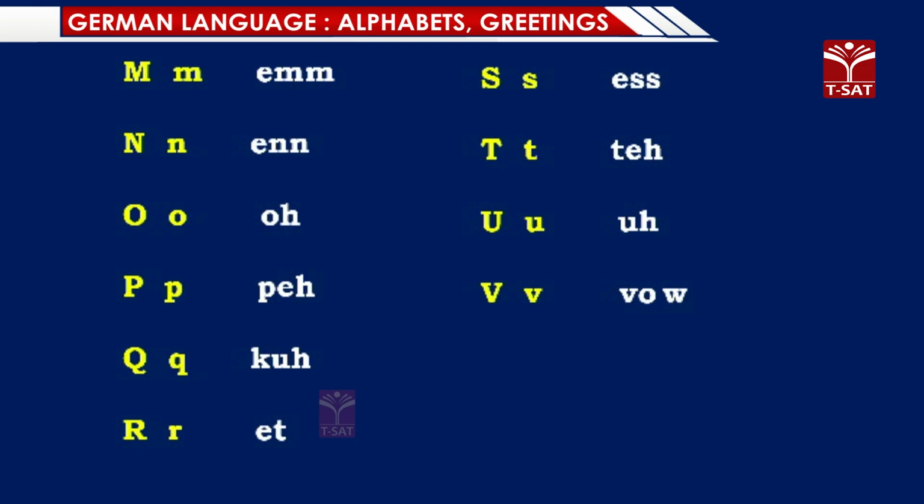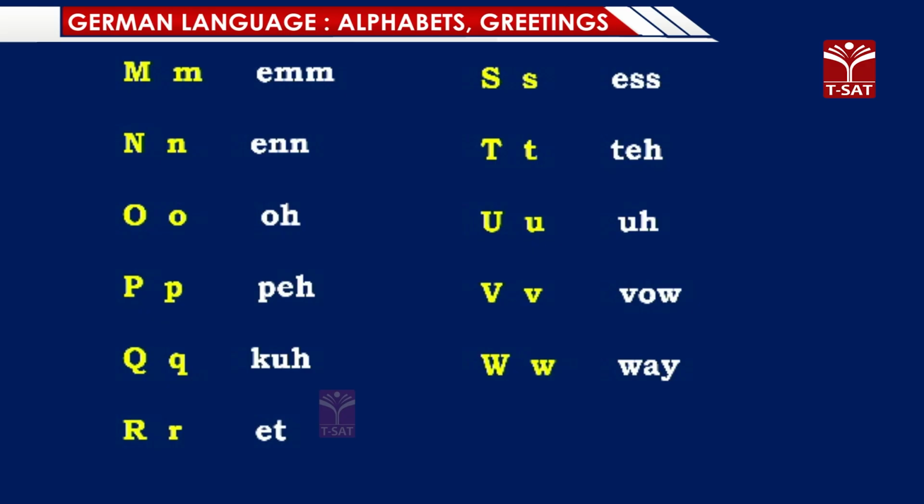The words which begin with or have the letter V always have that first sound, that's how F. The words in which the letter V is either at the beginning or in the middle, when the B sound is there, then it would be F. So first sound. Then W. Next X.